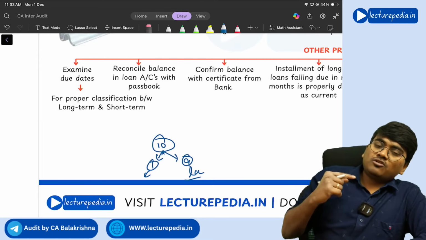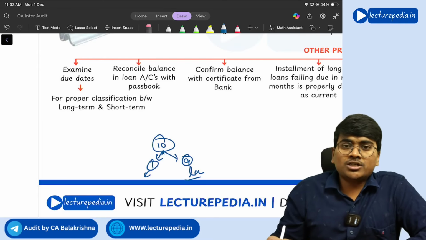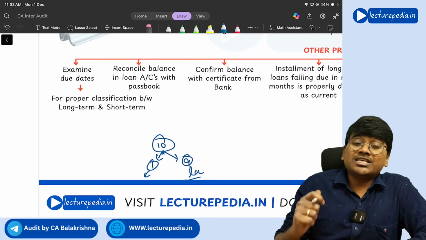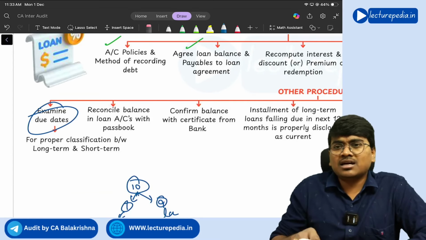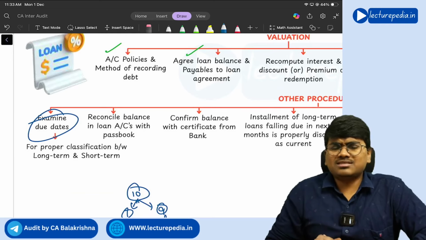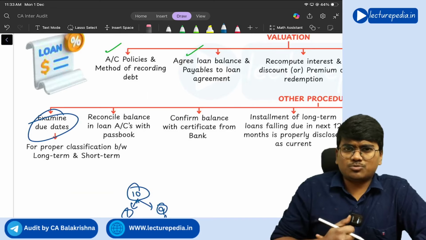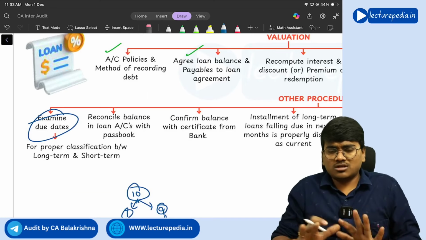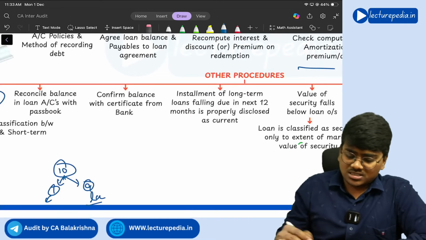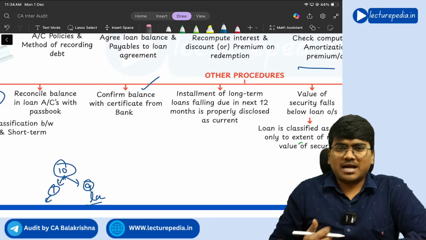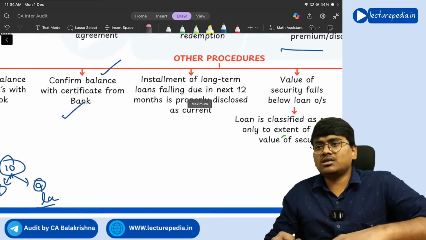So for the purpose of proper classification of loan into short term and long term, you need to give more focus to the due dates. So examine the due dates and reconcile the balance with the books of accounts and the passbook, right? Whether both the amounts are matching. If they are not matching, what is the reason why they are not matching? Next, confirm the balance with a certificate from the bank, nothing but a direct confirmation. We have already seen this.